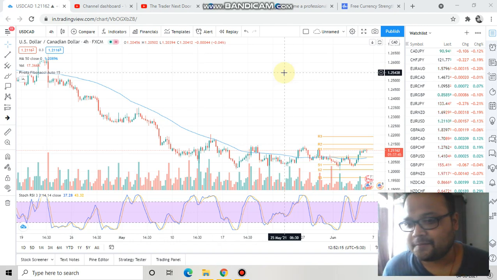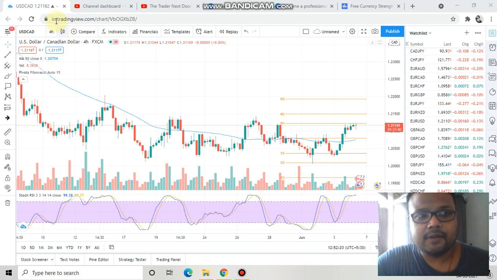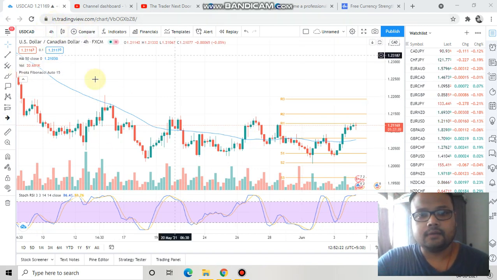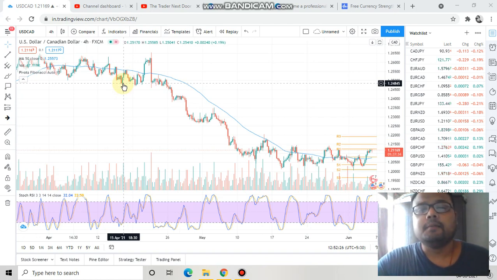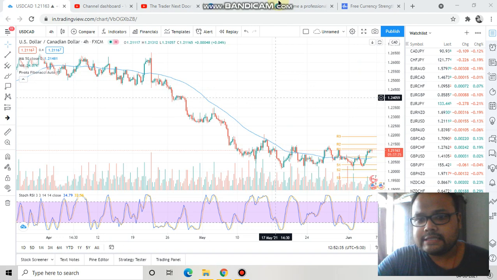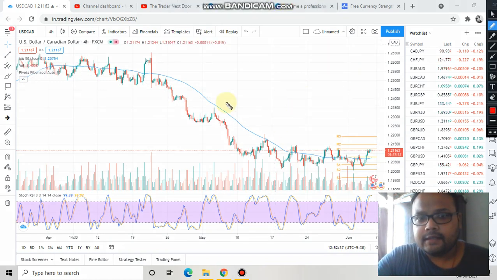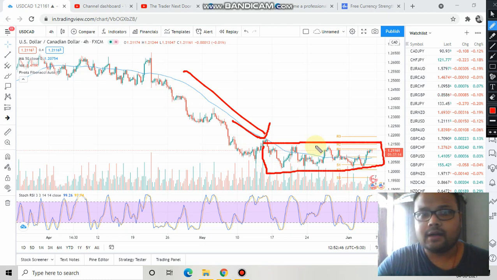So let's get started. This is the chart of USD CAD, and as you can see, I'm in the 4 hours time frame. If we just look at the chart, we can easily see that the market is under heavy selling pressure. The market is very bearish, and there is no doubt about it. After this huge downtrend, if we concentrate on this particular portion, right now the market is in a range.